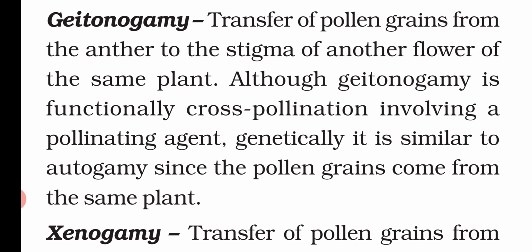They are similar to autogamy, but just because they are coming from the different flower, it is cross pollination. Functionally it is cross pollination, and it needs pollinators. So genetically it is autogamy, but functionally it is cross pollination, because the pollen grains are coming from the same plant, and in the same plant the flowers are always genetically same, and that is why whenever they are producing the gametes, they will also be genetically same.